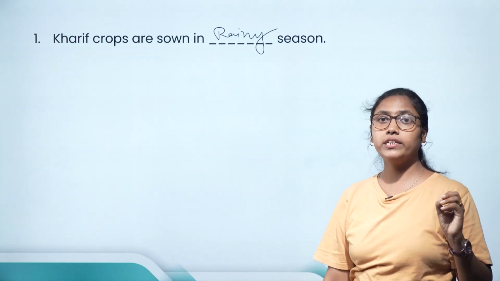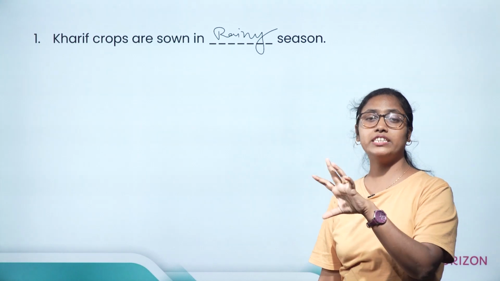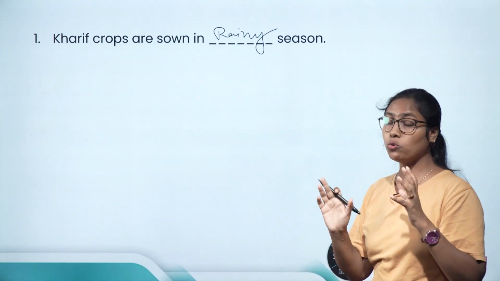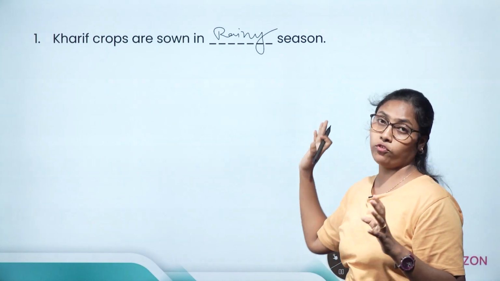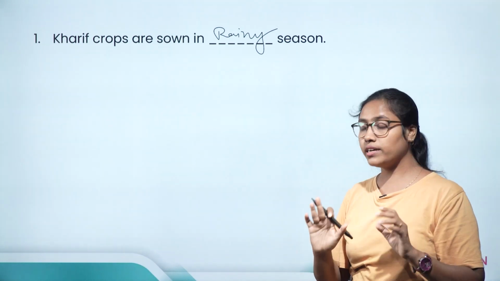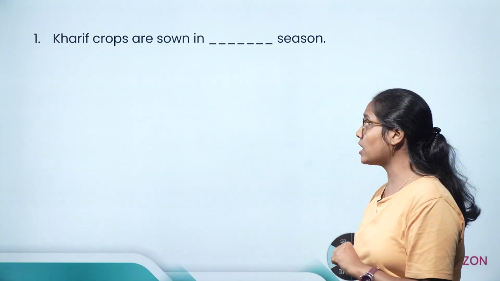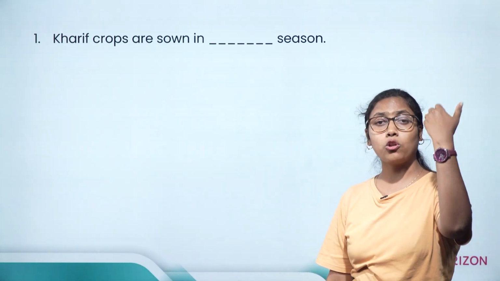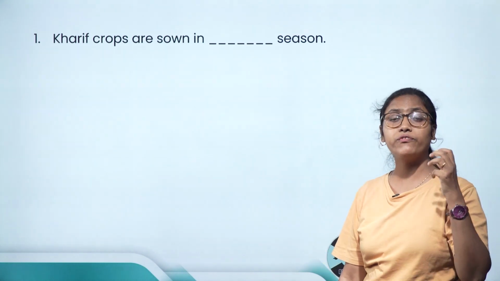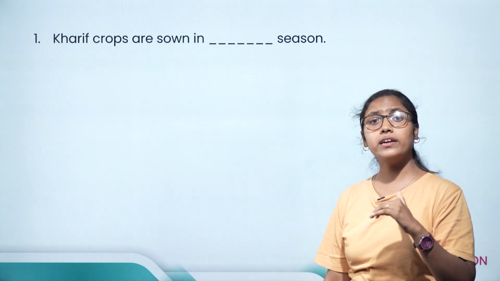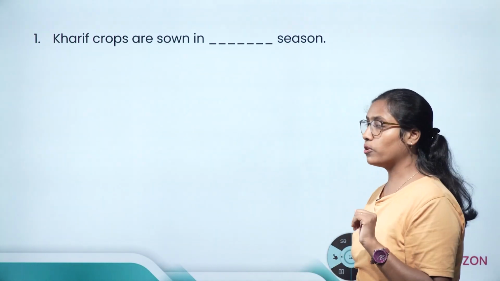In South India, the region of Kerala, Karnataka, mostly Kharif crops are grown because South India is rich in monsoon, rain is very high in South Indian regions, whereas in North Indian regions the winters are more extreme, so there Rabi crops are grown more, mustards and all.